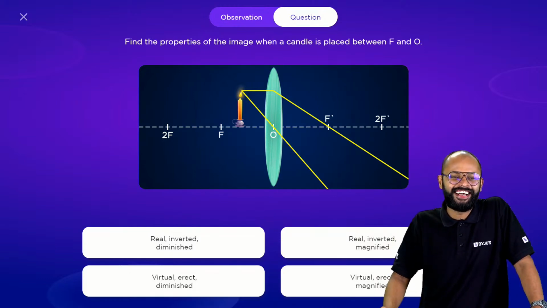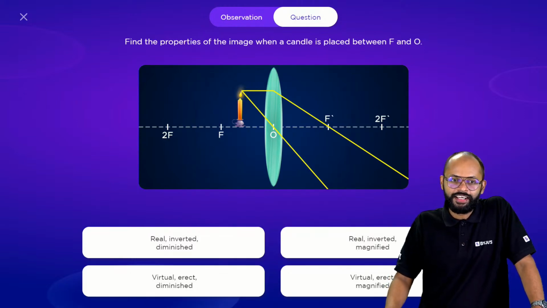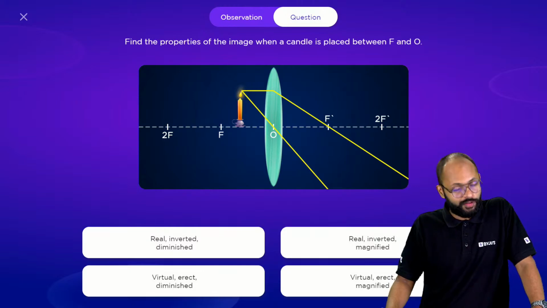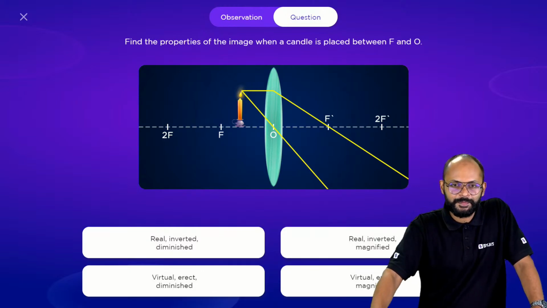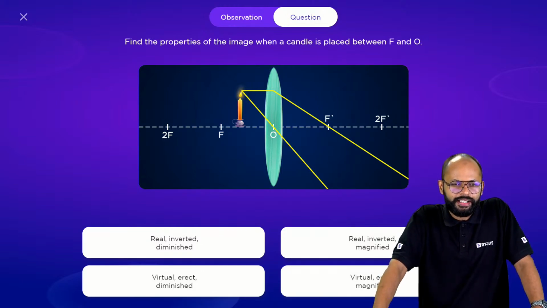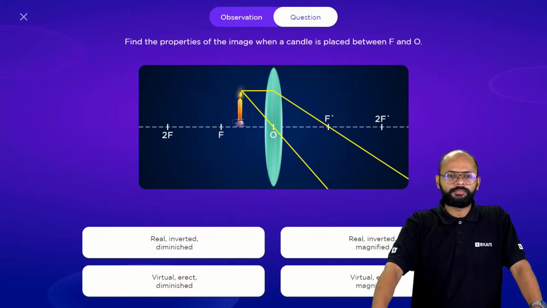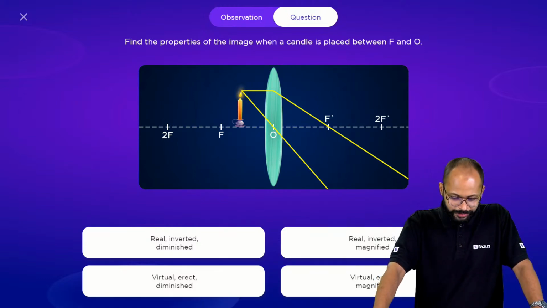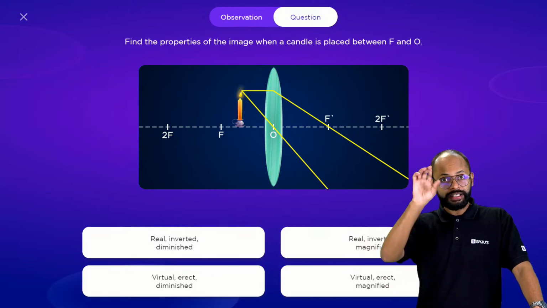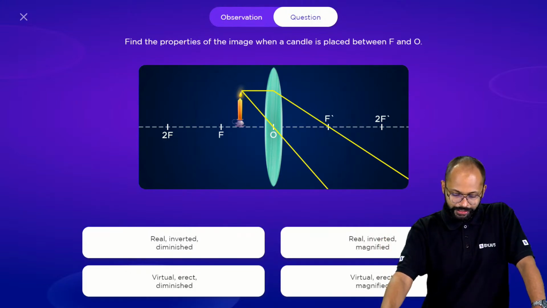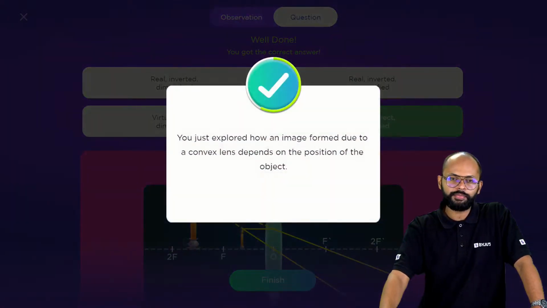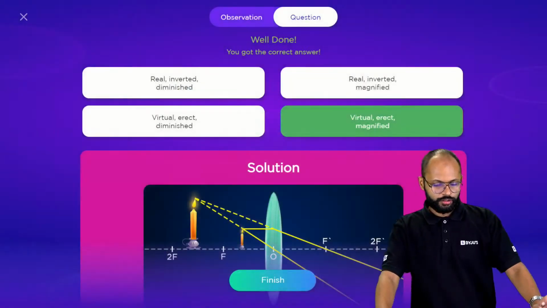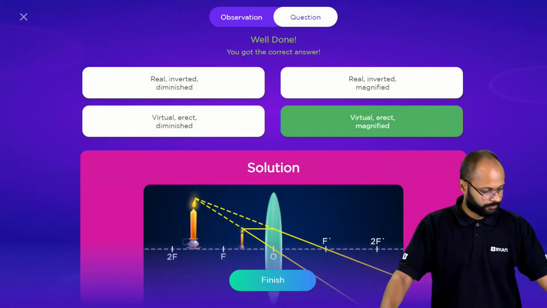Yes, Anukriti. Ishika, very good, and a lot of numericals can be asked from this. People are saying A and D? Is it A or D? A, real inverted? How is that being said? Right. Between F and O, the special case means virtual, erect and magnified. That is the correct answer. Simple, easy. Got it? Okay, let's get back to the session now.